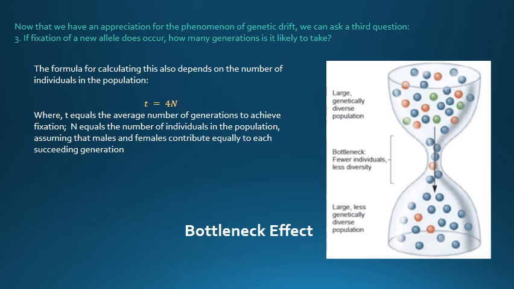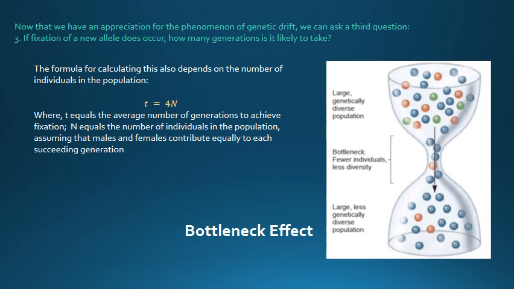Eventually, the population with the bottleneck may regain its original size. However, as seen in this figure, the new population has less genetic variation than the original large population. As an example, the African cheetah population lost a substantial amount of its genetic variation due to the bottleneck effect.